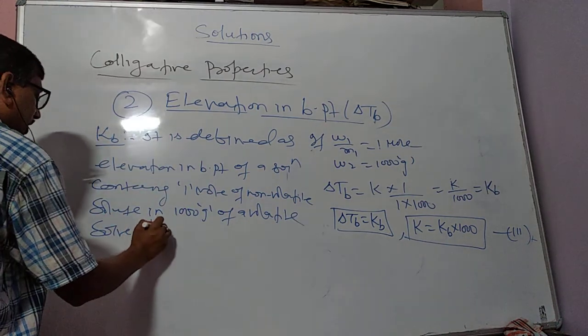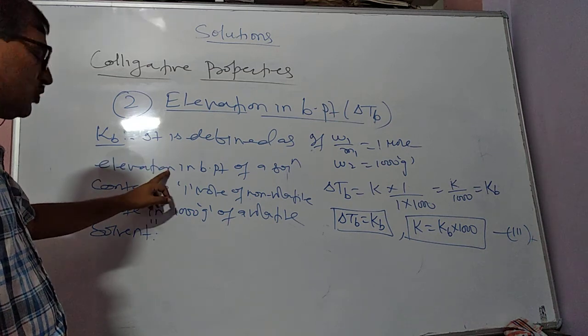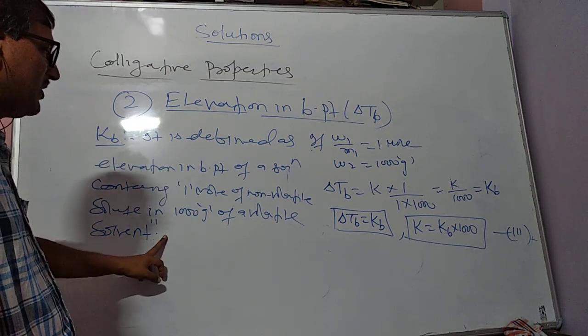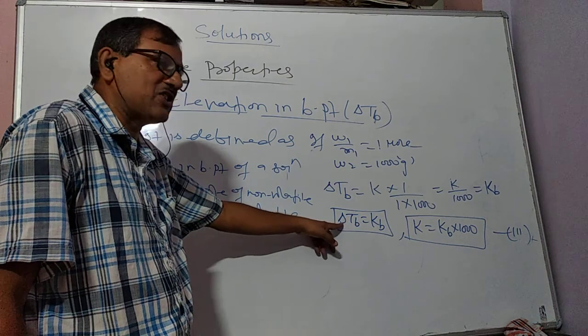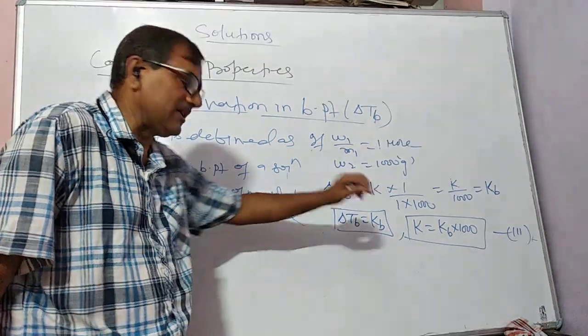So if we dissolve 1 mole of non-volatile solute in 1000 gram of solvent, then its elevation in boiling point is equal to Kb.